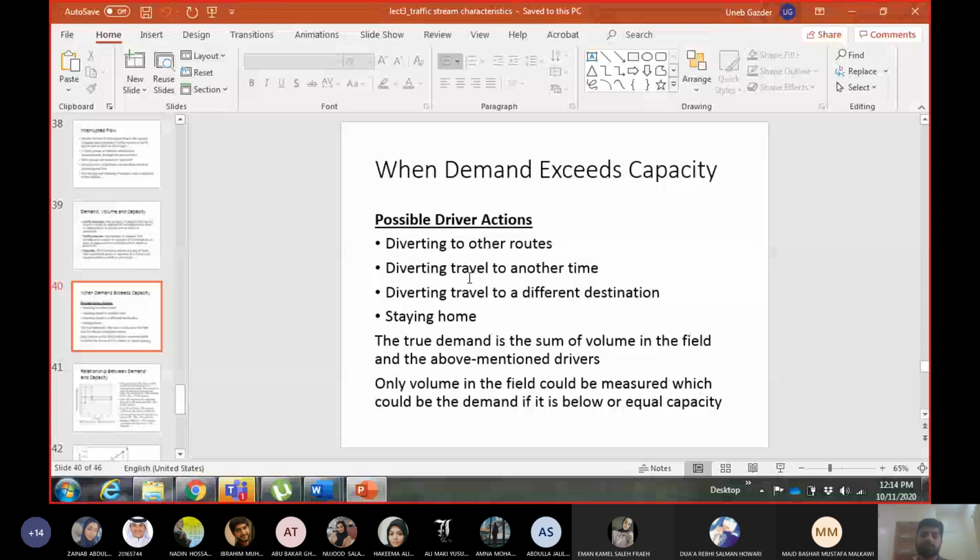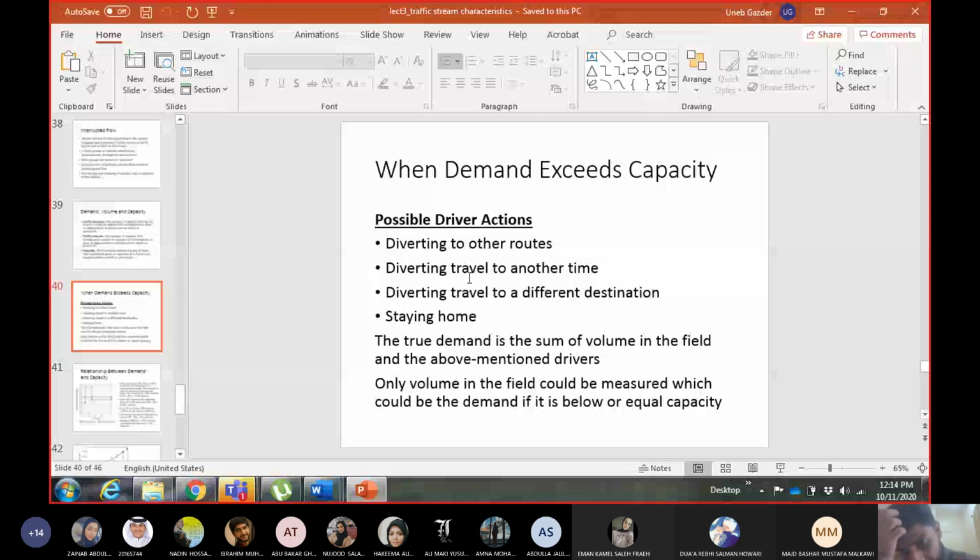So this extra driver or these extra vehicles will pile up on the top of the segment, and I will show you afterwards what I mean by the top of the segment. But basically, these extra vehicles will pile up as a queue, as a saf, or they also call it zahma, right? I heard it in Saudi Arabia.